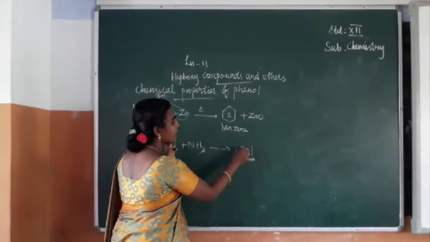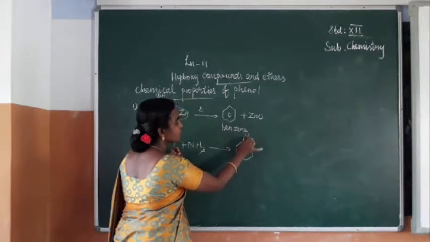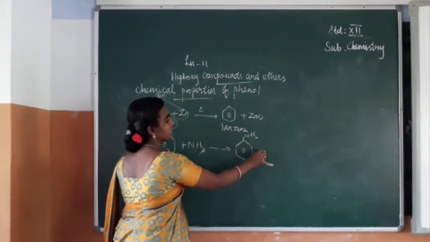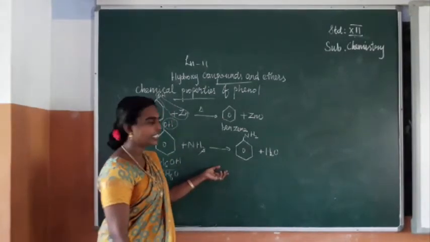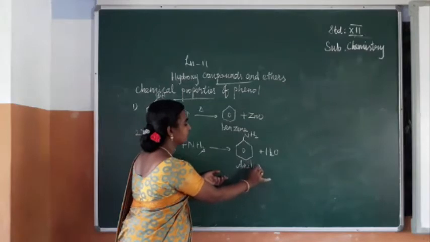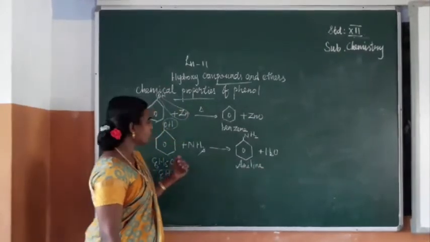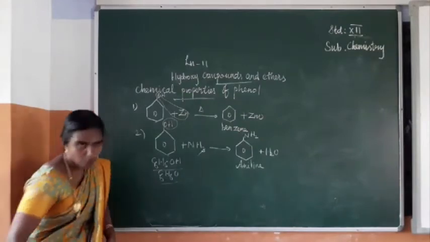The name of the product is aniline, C6H5NH2 plus H2O. So what's the name of this product? That is aniline. Is it clear? So next we can see the next property, that is the Schotten-Baumann reaction.